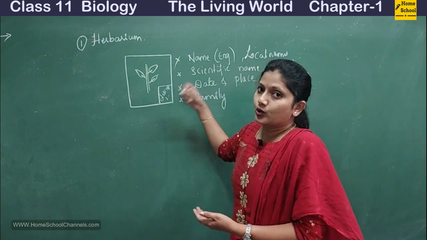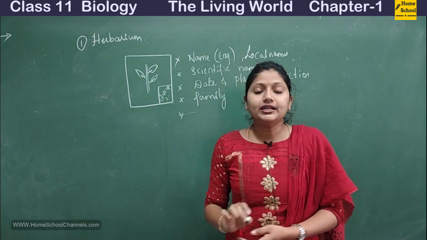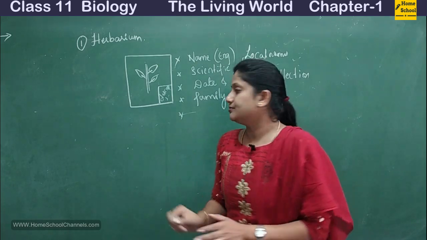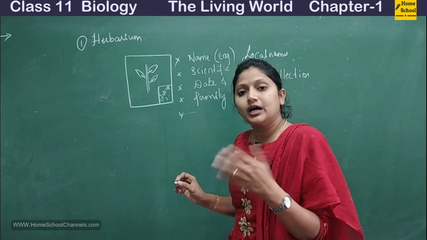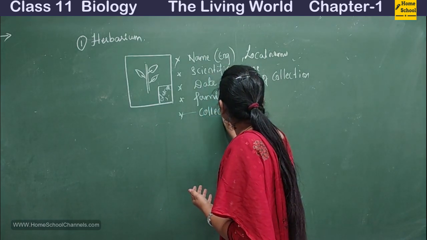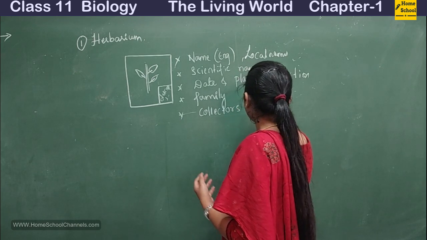Rose belongs to the Rosaceae family, so that has to be mentioned. And then finally, the name of the person who has collected that particular specimen has to be mentioned. So we'll write it as collector's name.